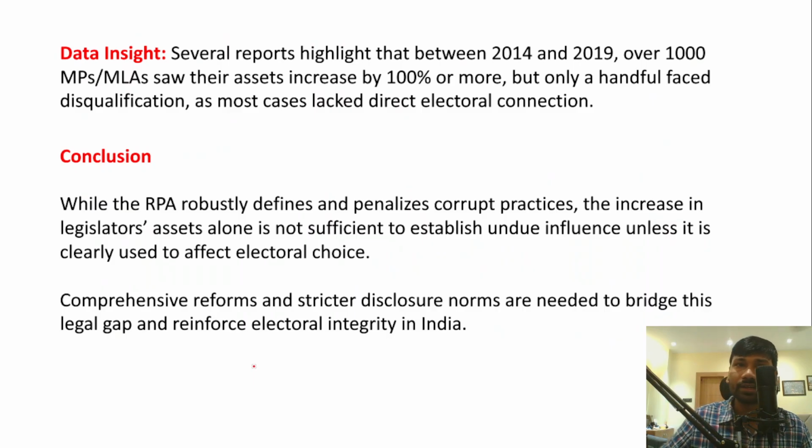Now if you look at the data, several reports have highlighted that between 2014 and 2019, around 1000 MLAs and MPs saw their assets increase by around 100% or more.